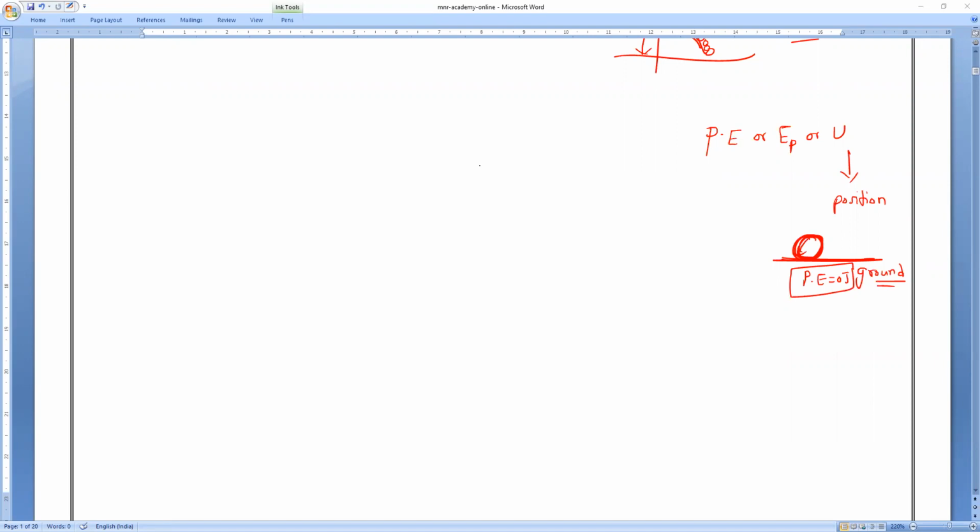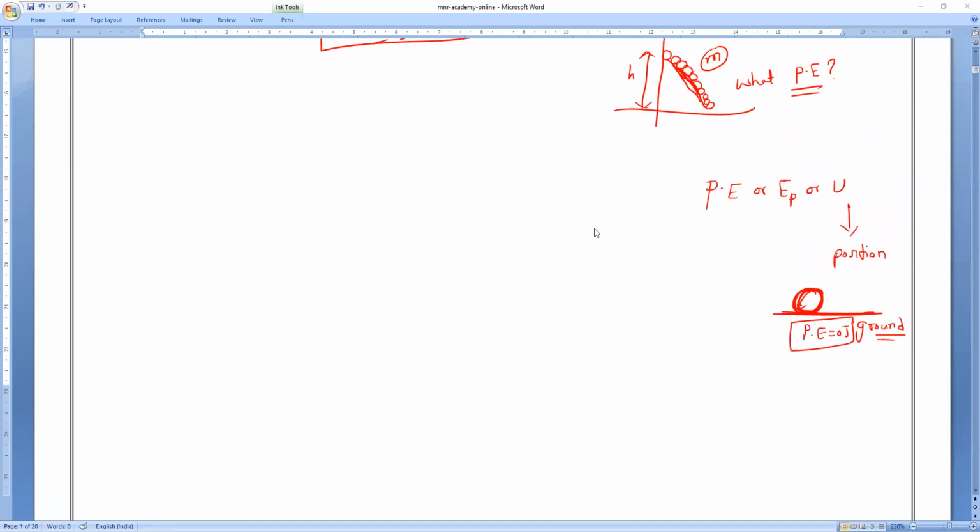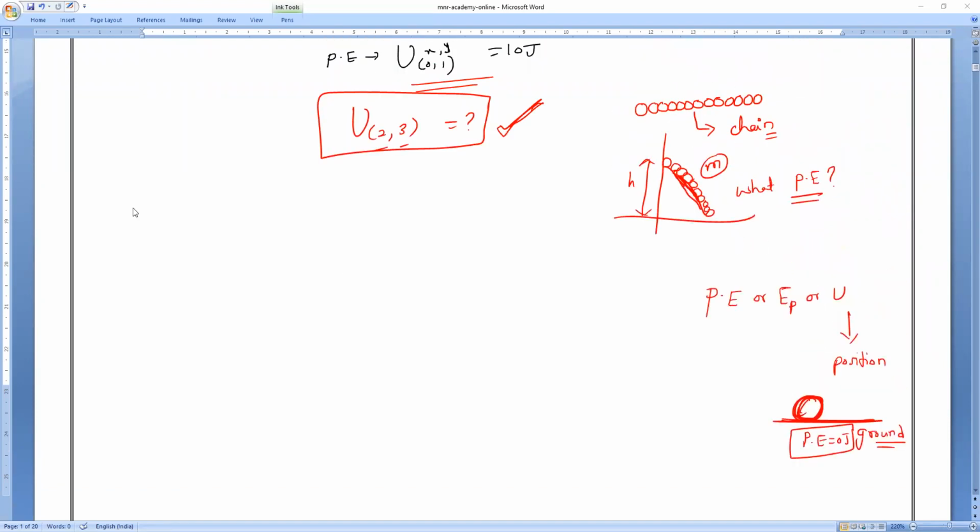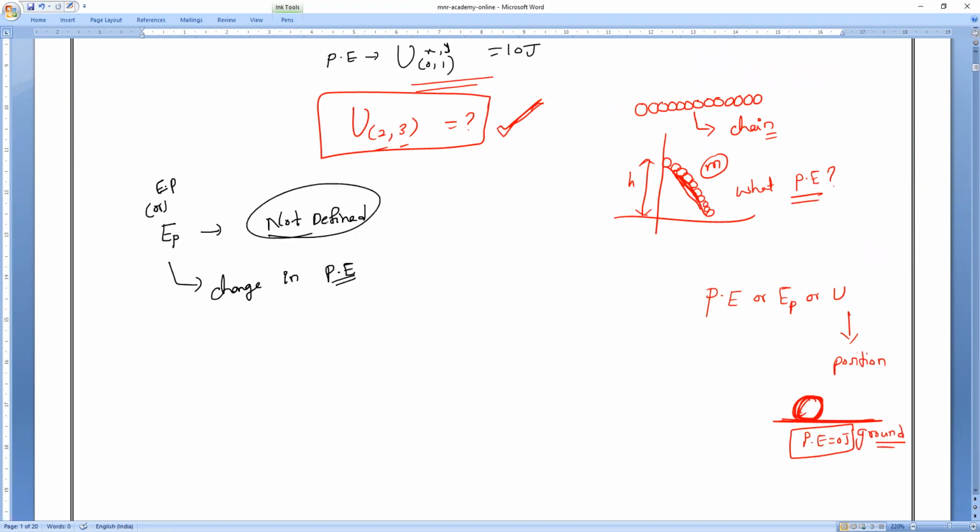But actually, it is not possible to define potential energy of a body. What we can define is only the change in potential energy.